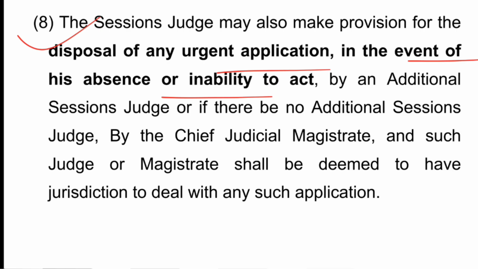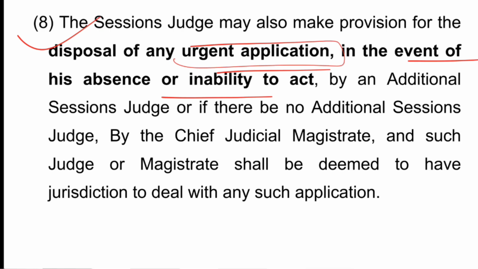Here it is a little different, because when the sessions judge is absent, the post is not vacant, he is absent, or he is unable to act. So, in his inability to act and in the event of his absence, he can make a provision for the disposal of any urgent application. So, this is common that it should be for urgent applications.